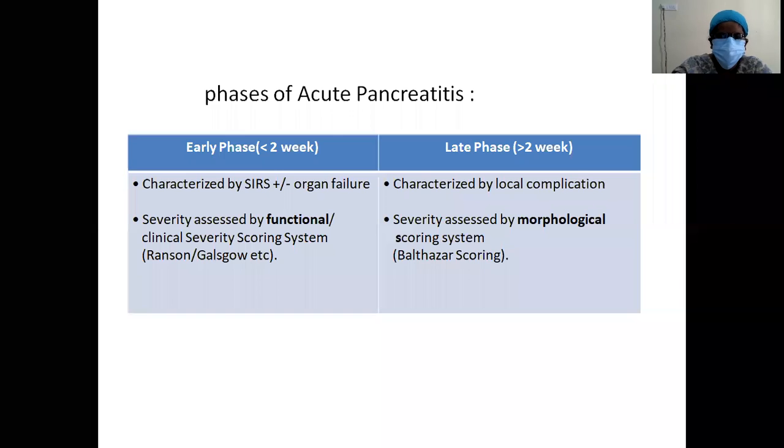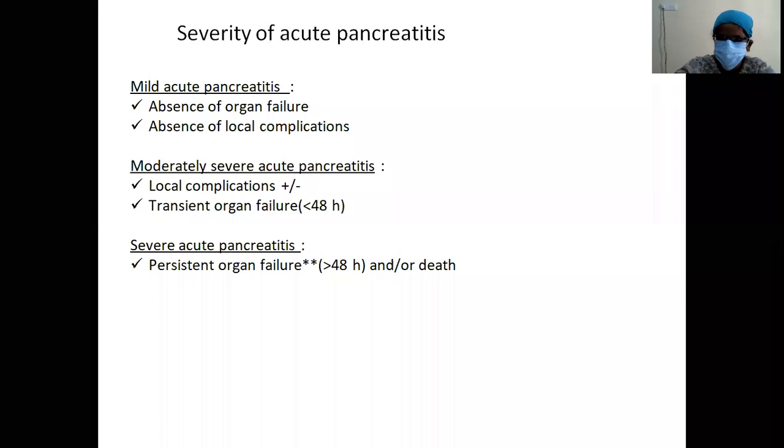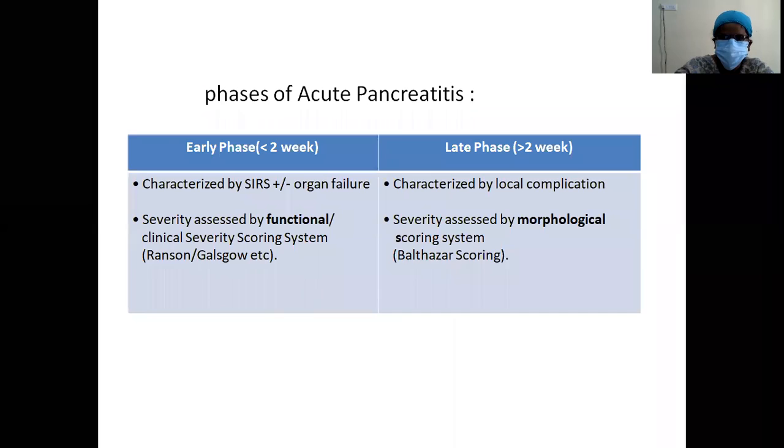In the early phase, severity is assessed by functional or clinical severity scoring systems like the Ransom score or the Glasgow score. In the late phase, where you have the local complications, the main morphological scoring system is the CT grading, that is, the Balthazar scoring system. These are the phases of acute pancreatitis.